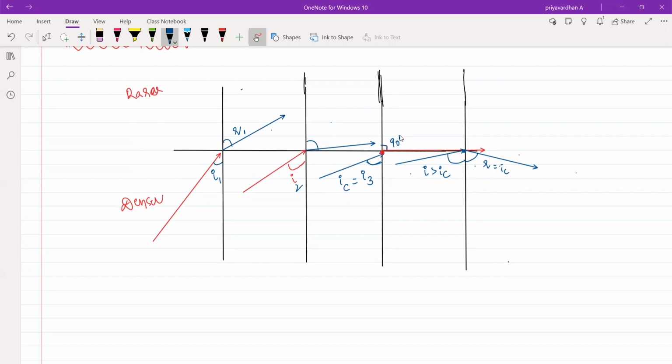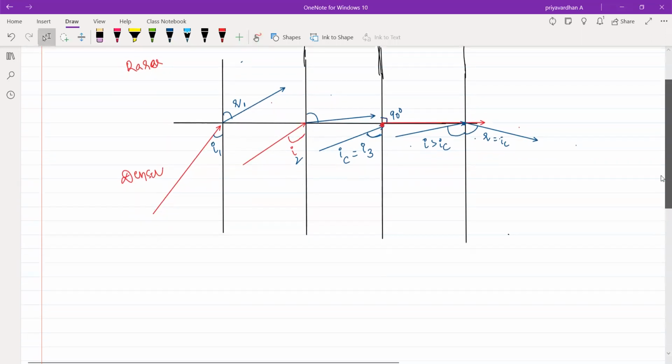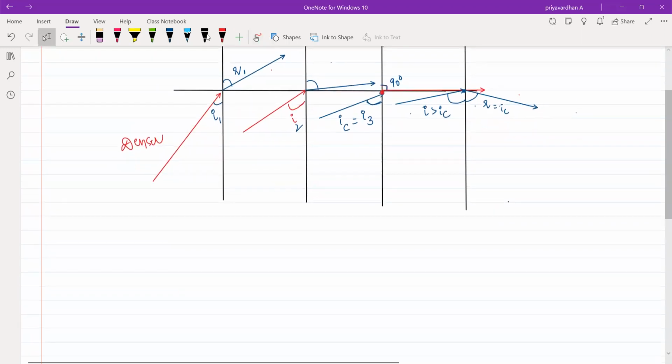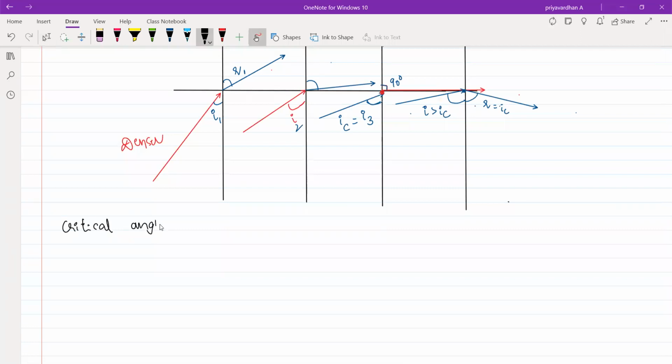Here I'll tell you two definitions. Just a minute. Yeah. So you can note down two definitions: critical angle as well as total internal reflection. Applications of total internal reflection are very huge.